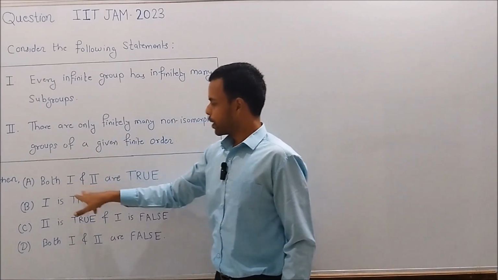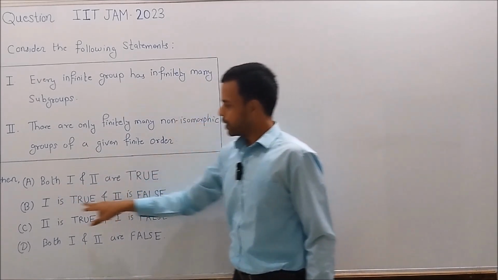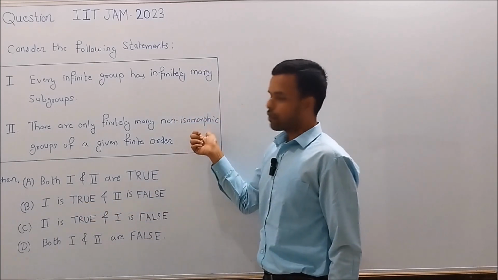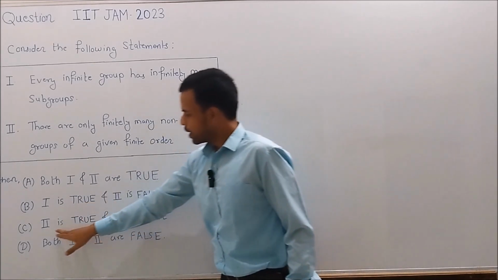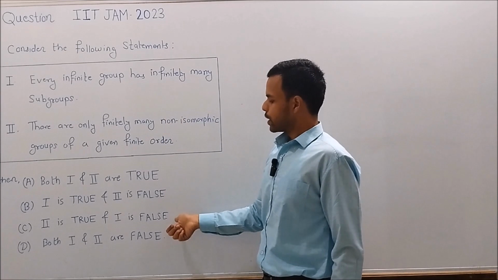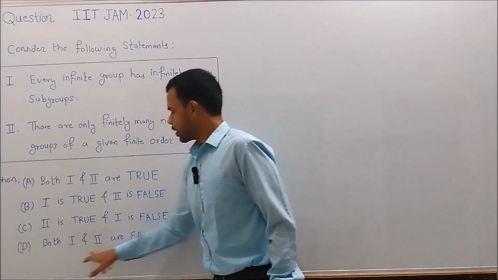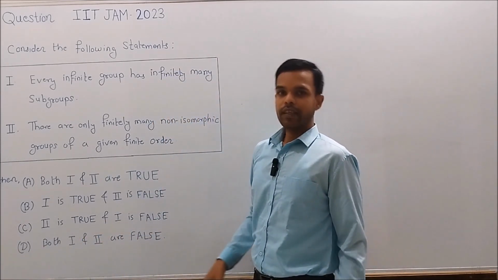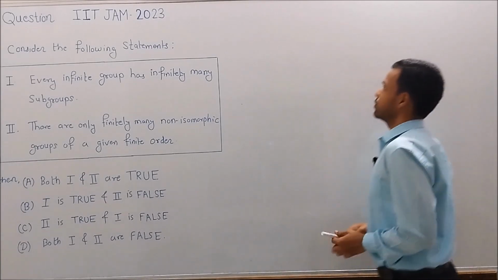Option A states that both 1 and 2 are true statements. Option B states that 1 is true and 2 is false. Option C states that second is true and 1 is false. Option D states that both 1 and 2 are false statements. So let's begin the solution.